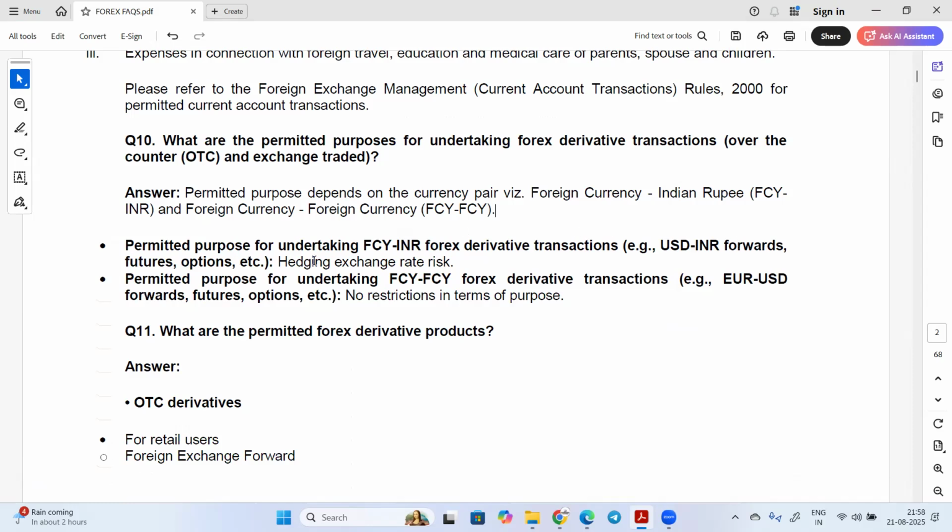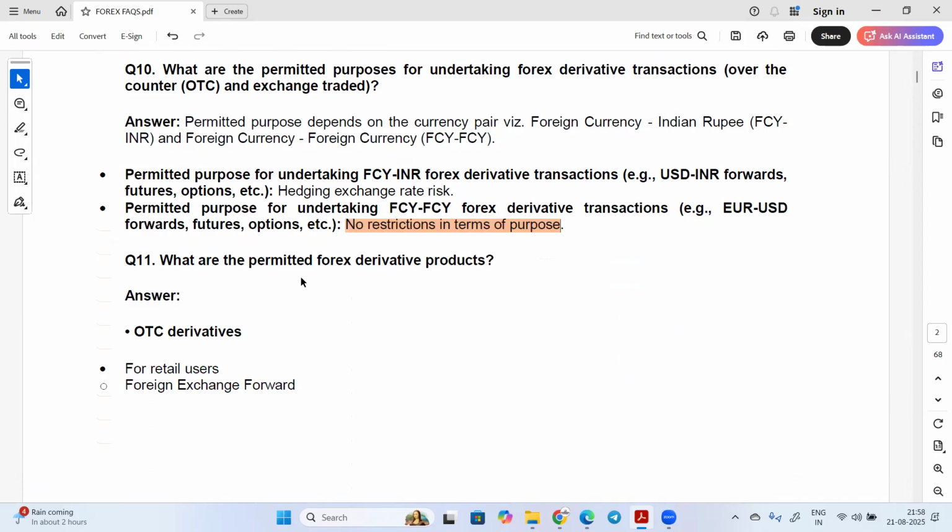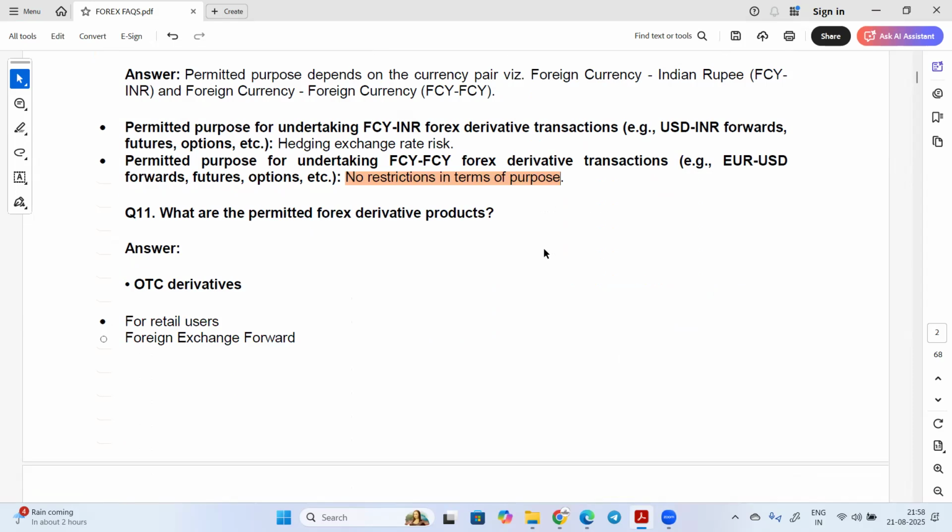So hedging exchange rate risk. These are the permitted purposes for undertaking foreign currency to foreign currency. For that, foreign currency derivative transactions like Euro USD, forward, future, option, etc. There is no restriction in terms of purpose. So what are the permitted forex derivative products?